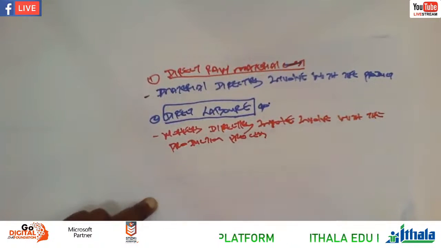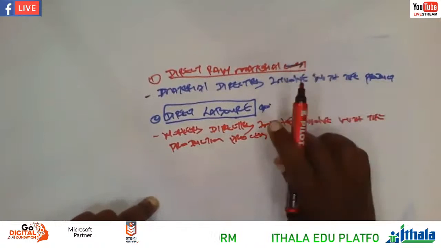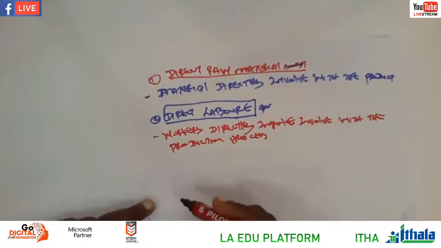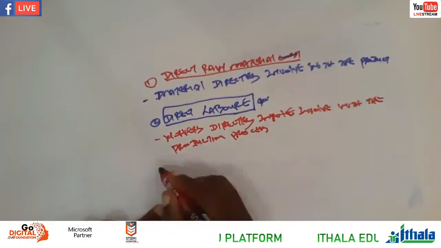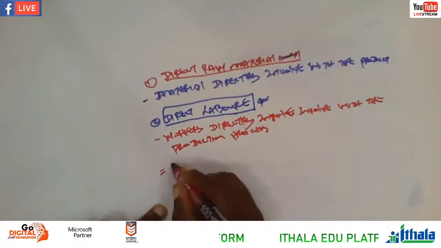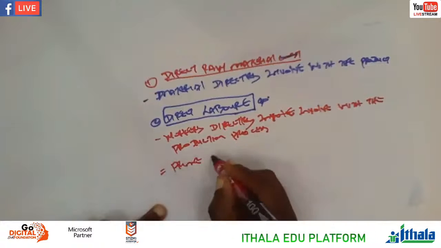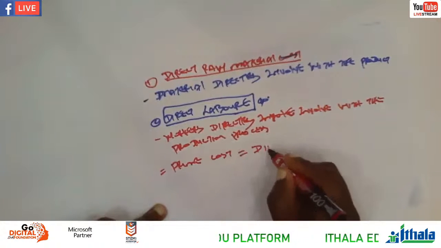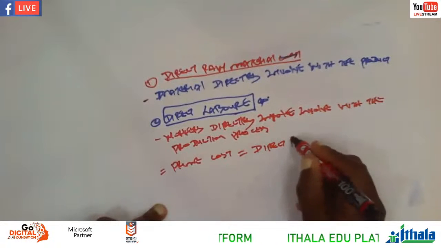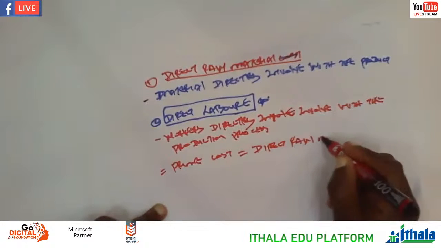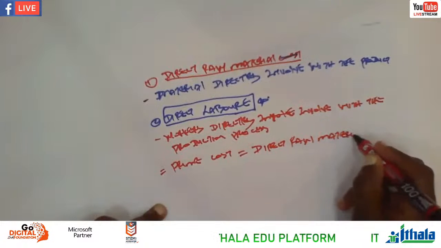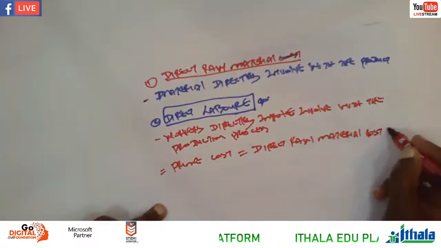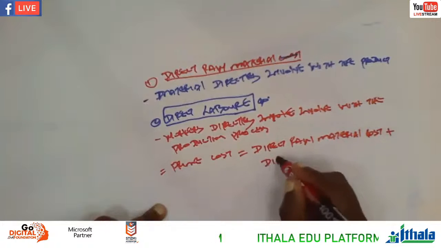Okay, with the production process. These are direct labor. So if you add these two, direct raw material plus direct labor, then it is equal to prime cost. So here, prime cost is equal to direct raw material cost, because everything is cost, plus direct labor.